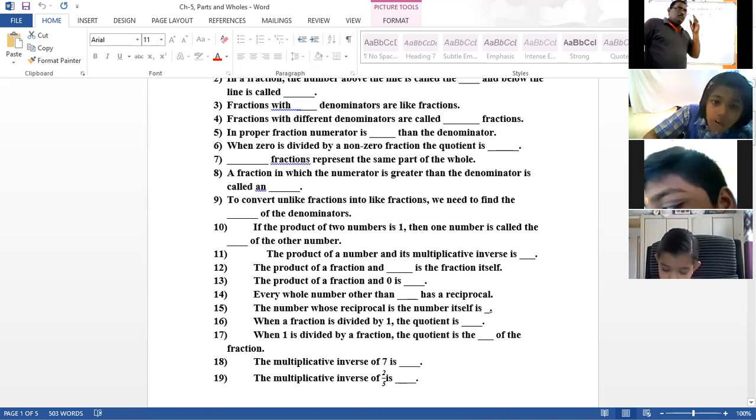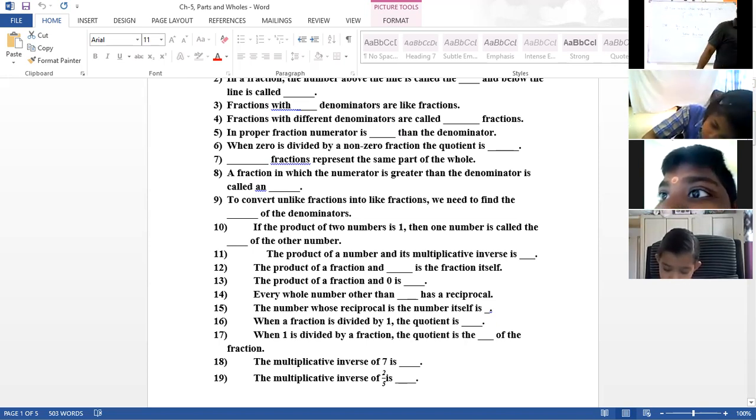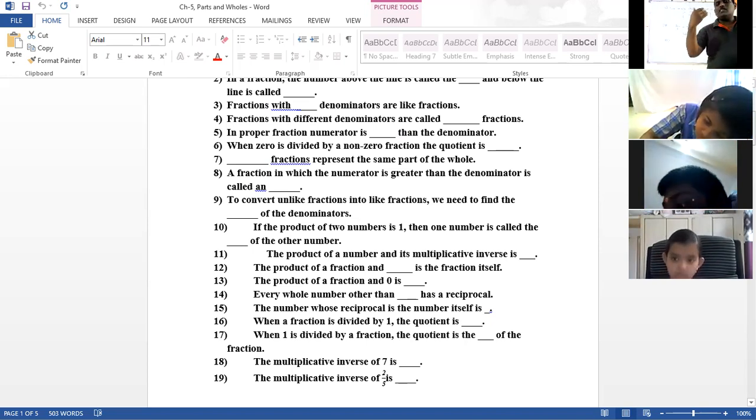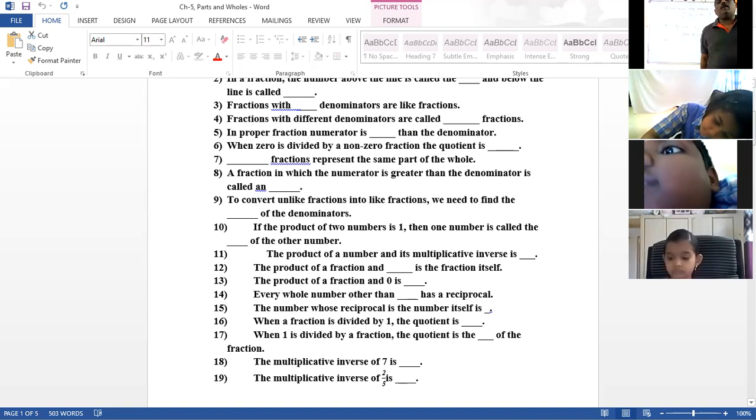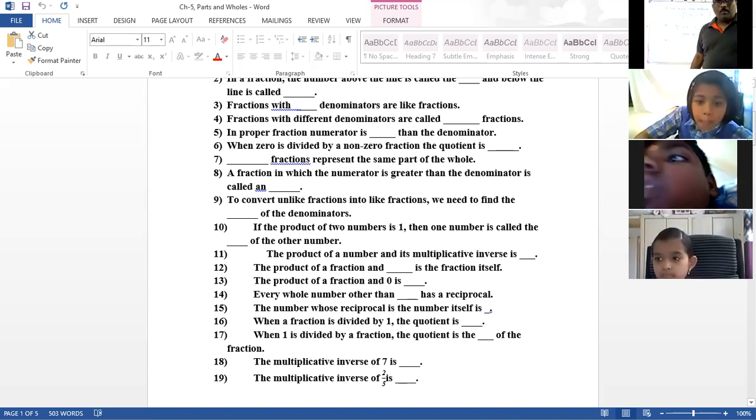When you divide any number by 1, you will get the same number. If you divide a fraction by 1, you will get the same fraction. Division by 1 or multiplication by 1 will not make any effect on the given number or fraction.